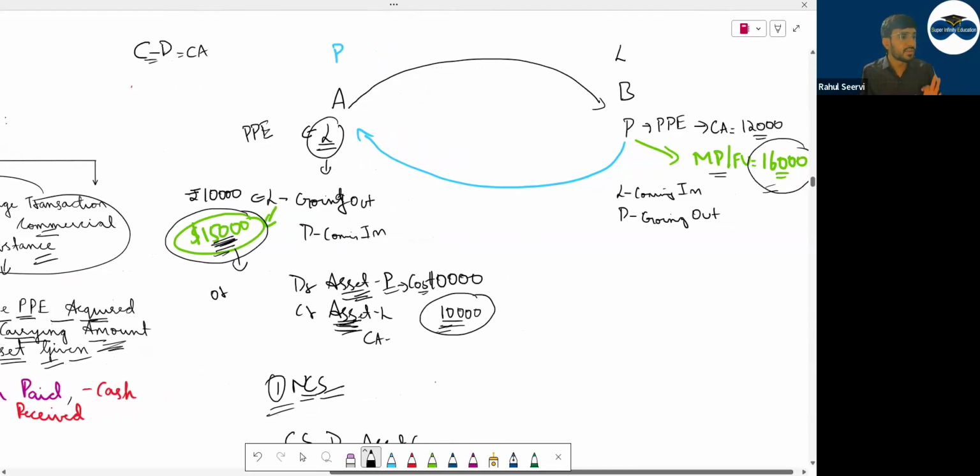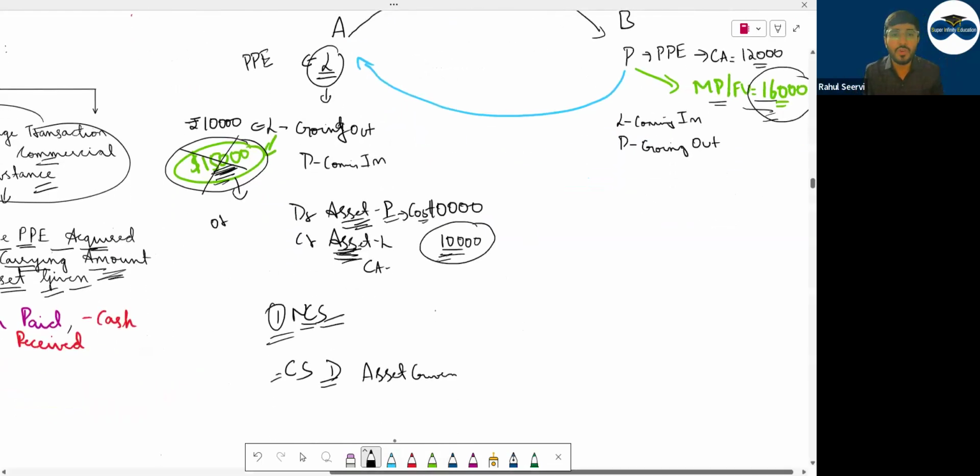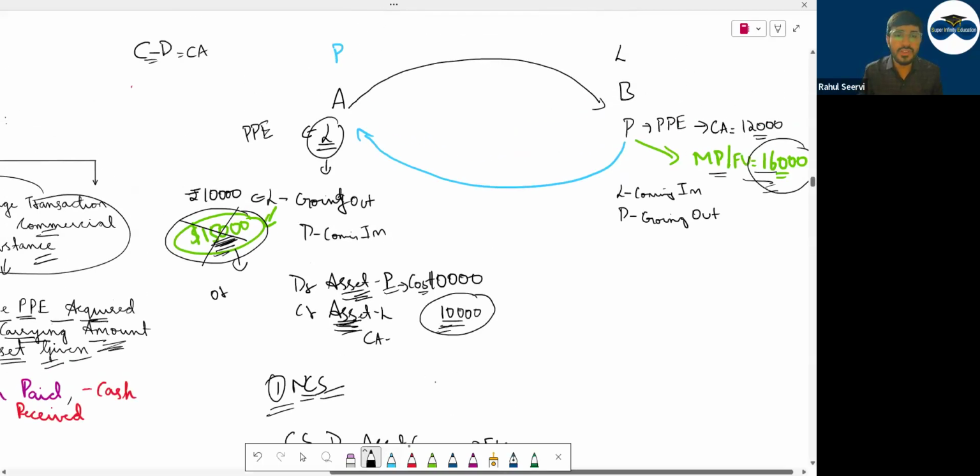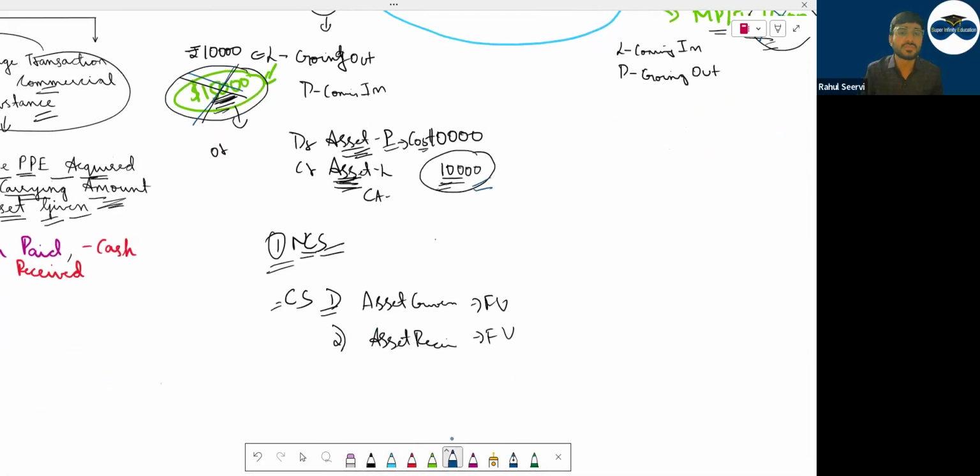There are three rules. Now, अगर मैं बोलूं ये 15,000 अवेलेबल ही नहीं है, you are not getting the market value, then what will you do? Then you will consider this 16,000. Second priority is given to what? Asset received, fair value. अगर ये दोनों अवेलेबल नहीं है, these two figures are not available in the market, 15,000 not available, 16,000 not available, then what is the last option you have? 10,000, carrying amount of the asset given.